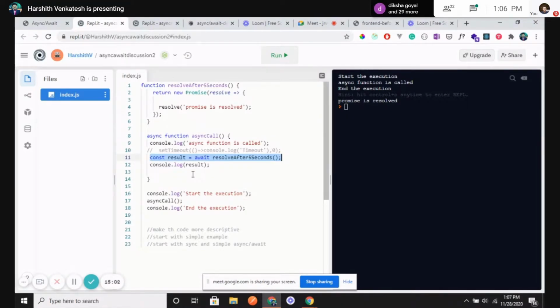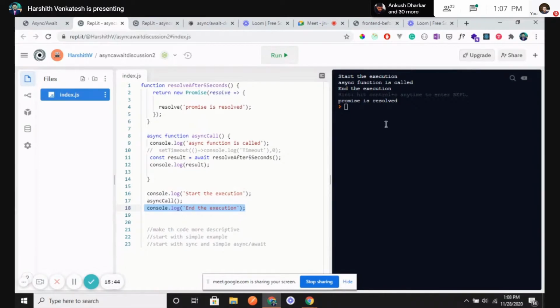So it is telling JavaScript, okay, this will take a time, you can proceed with the other execution of the code. Then JavaScript is like, okay, fine, I'll go ahead, and then it is executing this line of code. So we see that end execution has come up, and after that, this await is telling, oh wait, I got the result. Since it is resolved, it is telling, okay, the promise is resolved is the statement that I got from this. So this gets appended with the promise is resolved statement, and that statement I am displaying here, which is promise is resolved. Okay, this is one example which I thought is very interesting, which is covering a good topic. So I thought I would take it out.